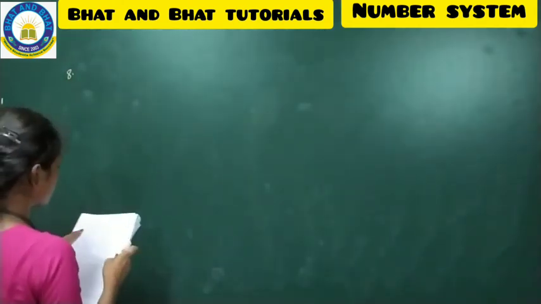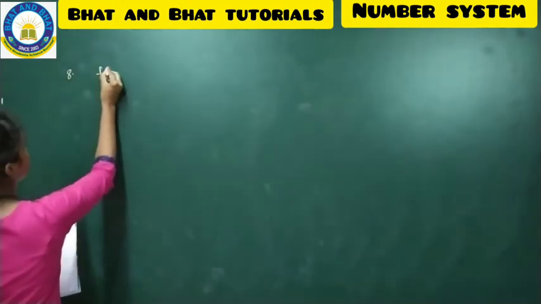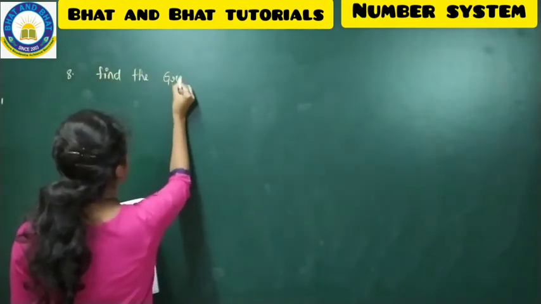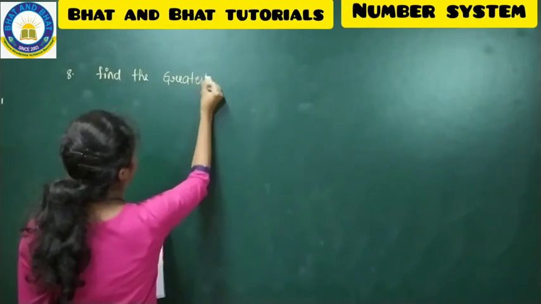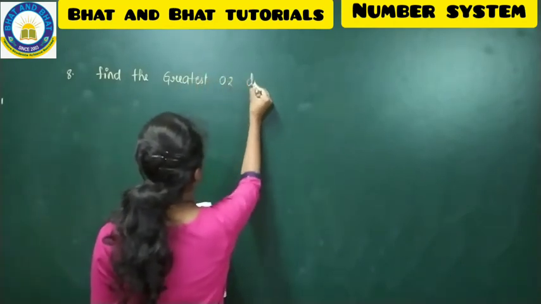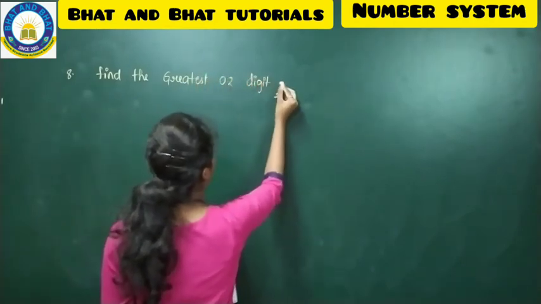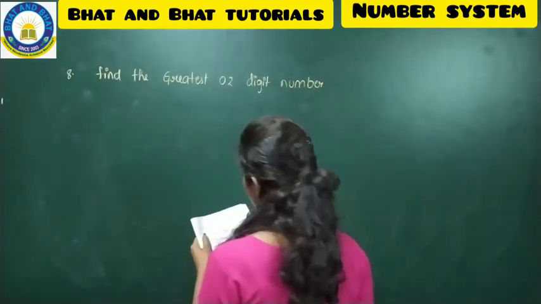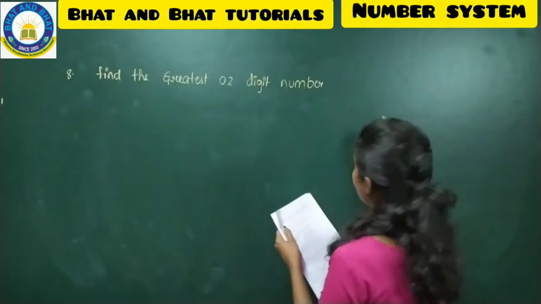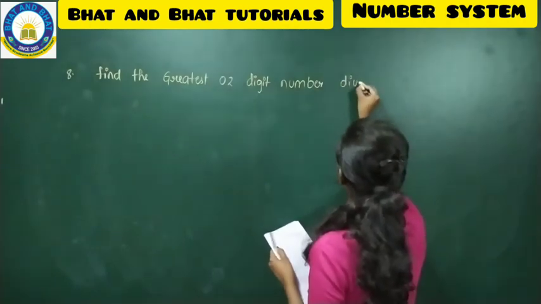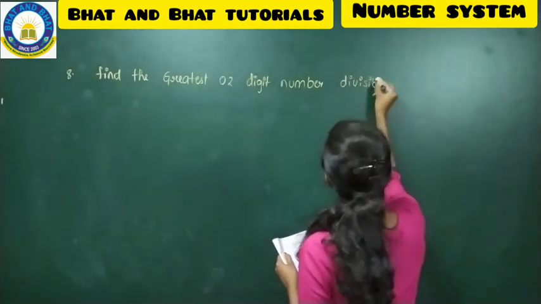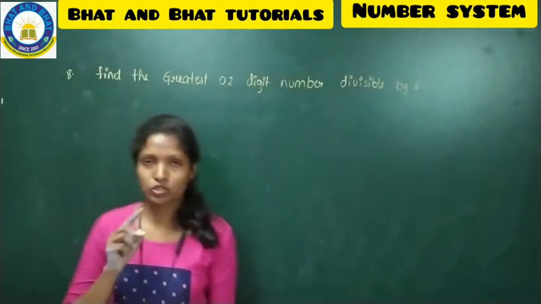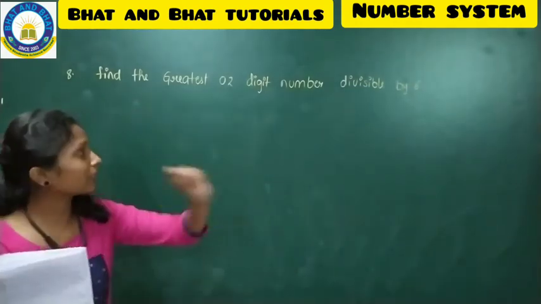Find the greatest 2-digit number divisible by 6. So we have to find the greatest 2-digit number which is divisible by 6.